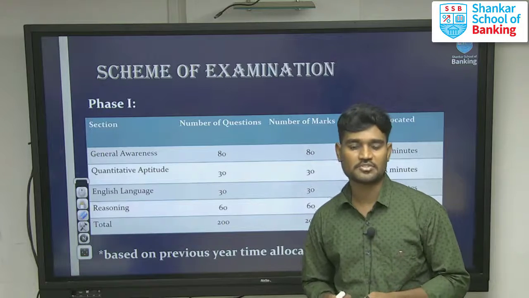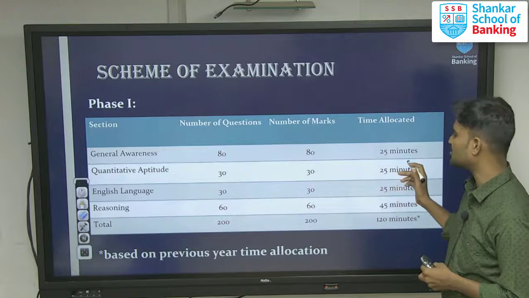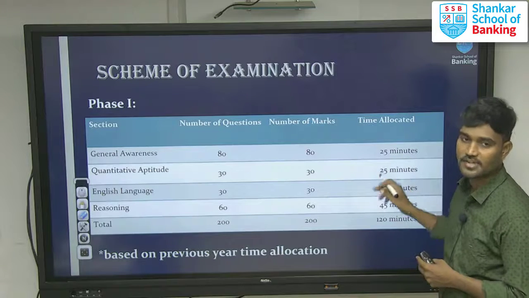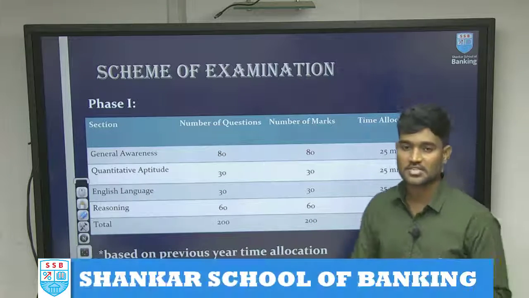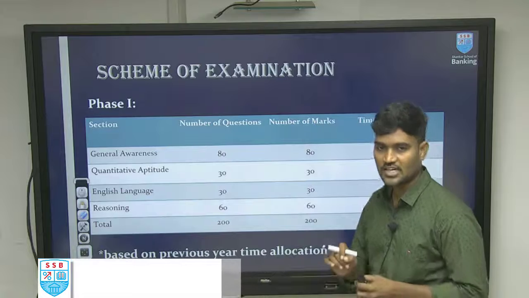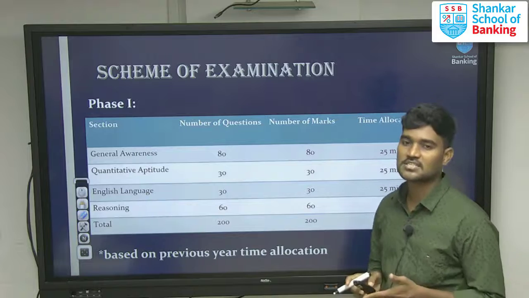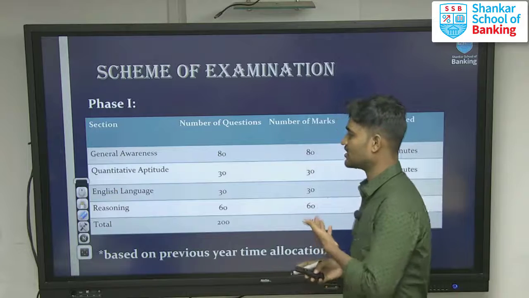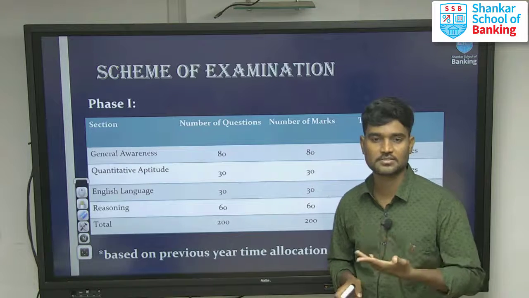Actually, it's one of the challenging examinations, because we have sectional timing also. Apart from reasoning, the remaining 3 sections are given 25 minutes each, and reasoning gets 45 minutes, so 120 minutes in total. We have a sectional cutoff and an overall cutoff. Of course, this is a very challenging examination among competitive exams. Here consistency is very important, because among the 80 questions given in general awareness, you have to secure more than 60%.